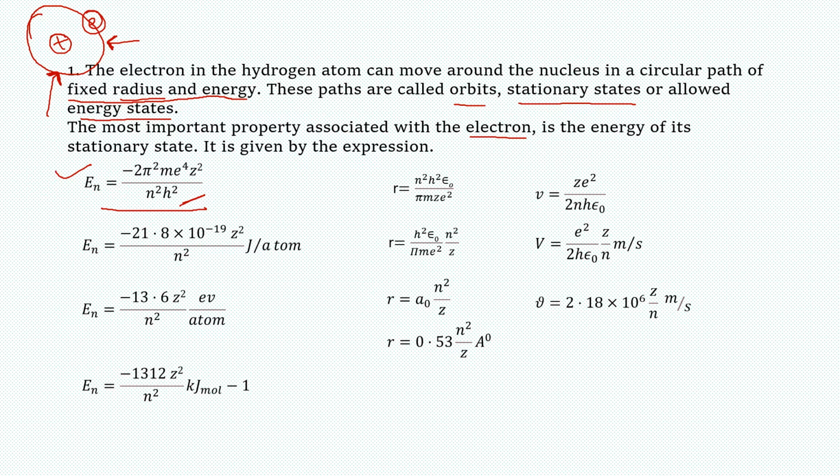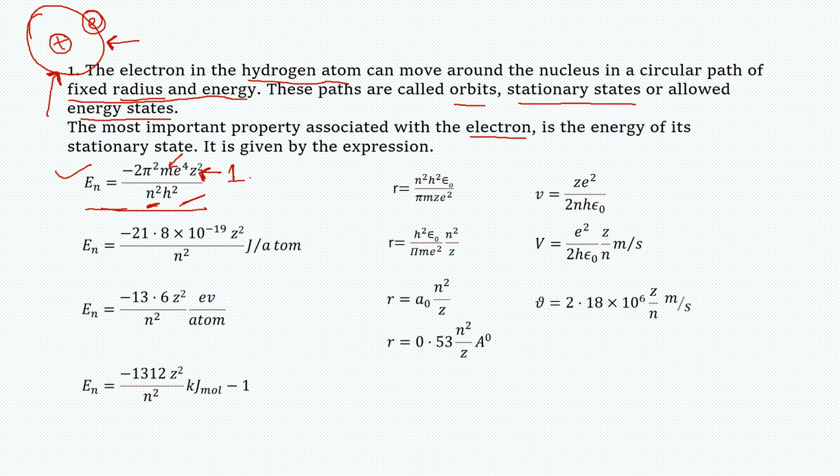The energy value is given as minus 2 pi square m e to the power 4 z square by n square h square, where m is the mass of the electron and z is the atomic number of the atom. Here in this theory, Bohr was explaining the hydrogen atom. So for hydrogen, the z value is 1 because the atomic number of hydrogen is 1. And what is n? n gives us the number of the shell, the number of the orbit.